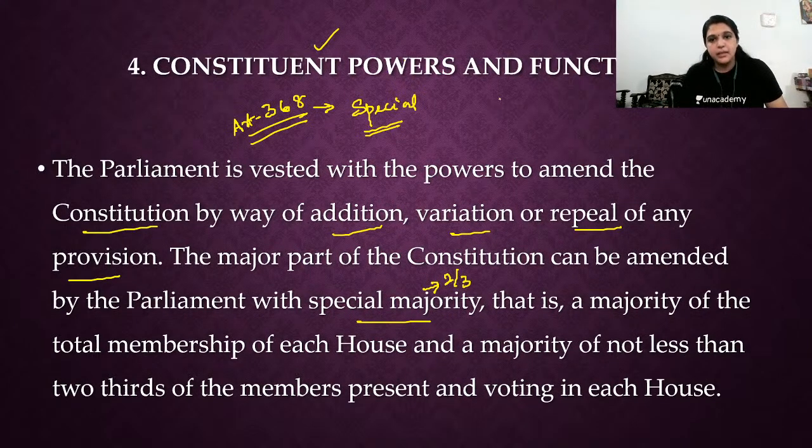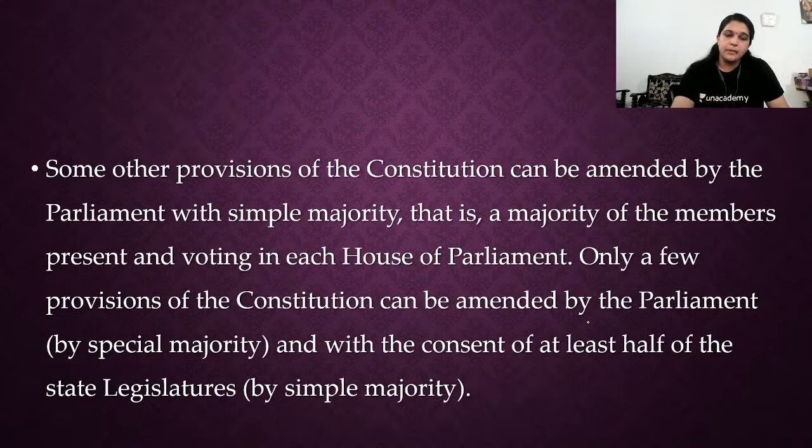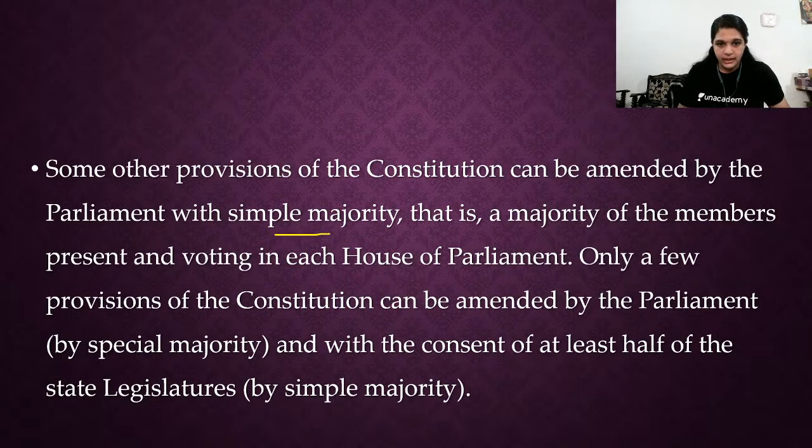But there are some amendments where a simple majority is needed. Like in terms of reorganization of states, a simple majority is enough. In terms of citizenship, a simple majority is enough. A special majority is the majority of the total membership of each house and a majority of not less than 2/3 of the members present and voting in each house. So the parliament can amend the constitution with a special majority, and with a simple majority, the majority of members present and voting in each house.